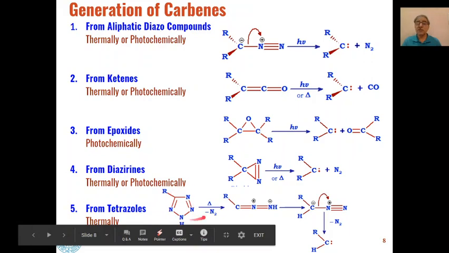When tetrazoles are heated thermally, they will undergo elimination of one molecule of nitrogen to give us these types of carbanions, a positively charged ion as well as a negatively charged ion. Then these will undergo rearrangement with further elimination of one more molecule of nitrogen, and carbenes will be generated from tetrazoles.